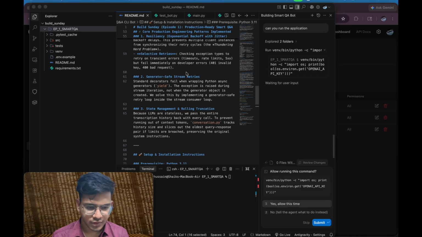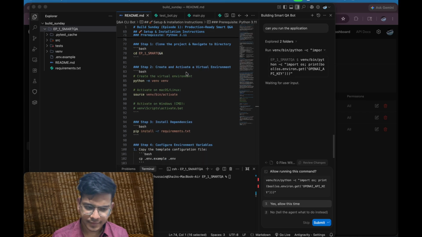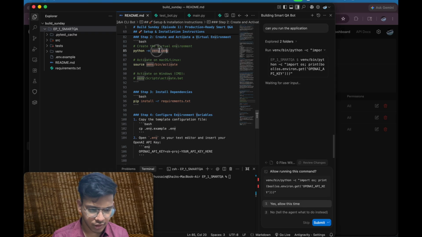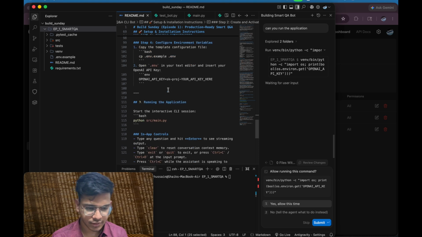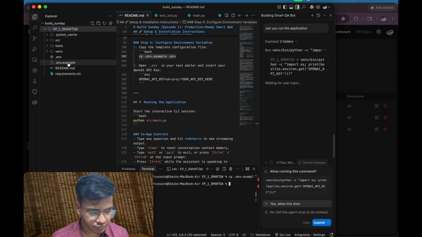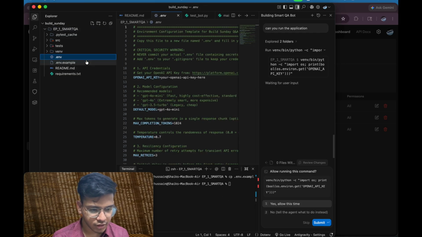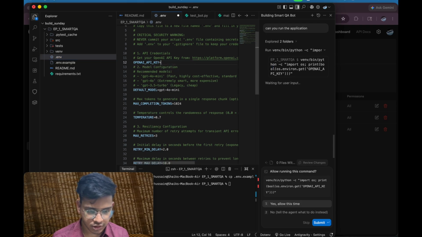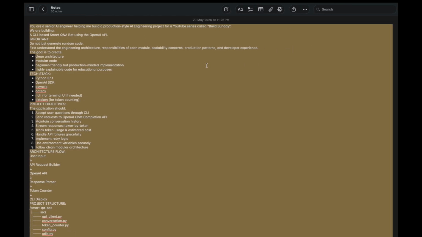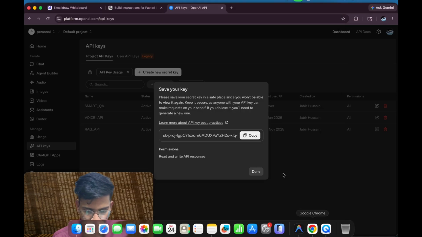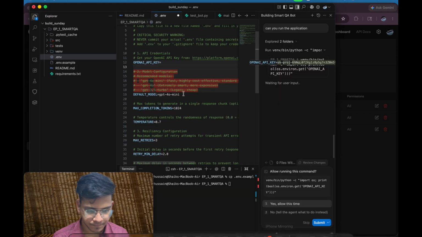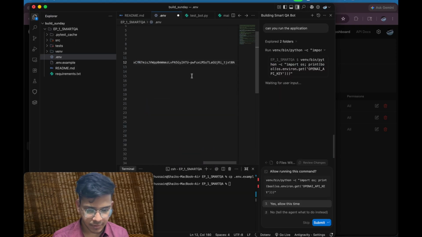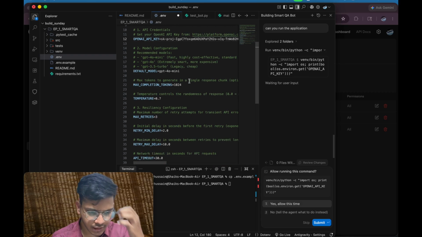You can see here the code structure, description of the application, and everything. We need to run these commands, like download commands and everything, and I can run this as well. So let me do this. We got the .env file. Now what I need to do is paste my API key. So just paste, where is the API key? Okay, copy and paste it here. So after pasting the API key, you might see that here we have API keys, we have defaults.